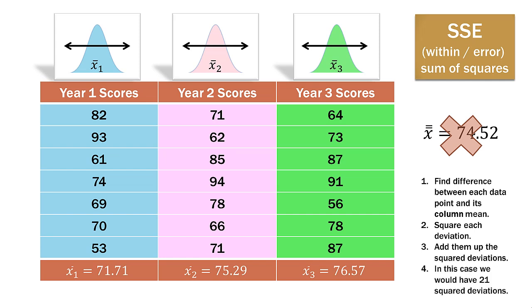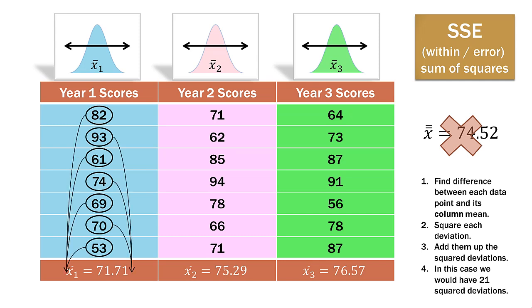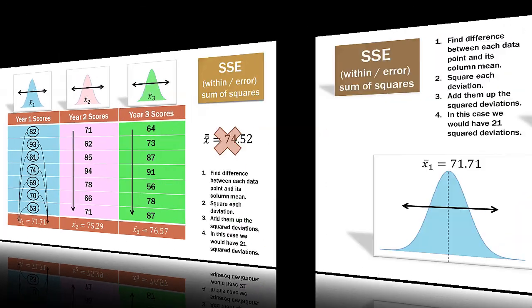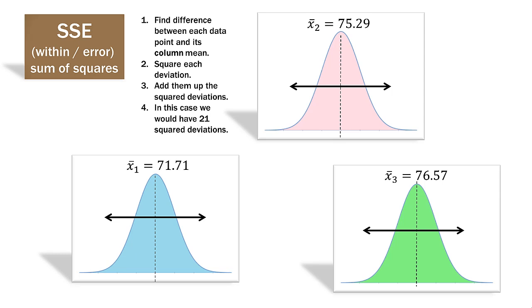So for example, we would have 21 squared deviations in this case, because we would take each column score and then find the relationship between it and its column mean. So the difference between each data point and its corresponding column mean. Find the difference, square it, add them up. And then we would do the same thing for each column. That is SSE, or the sum of squares within. So what we're looking at here is the distribution within each column. So where each data point falls within each column.